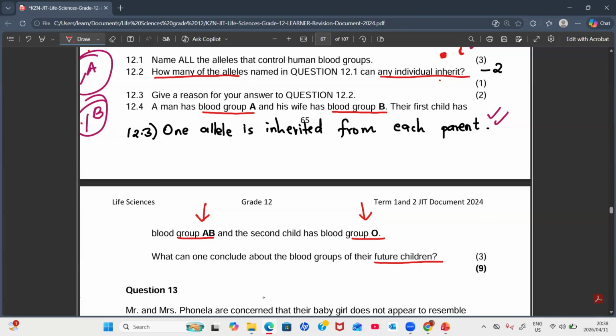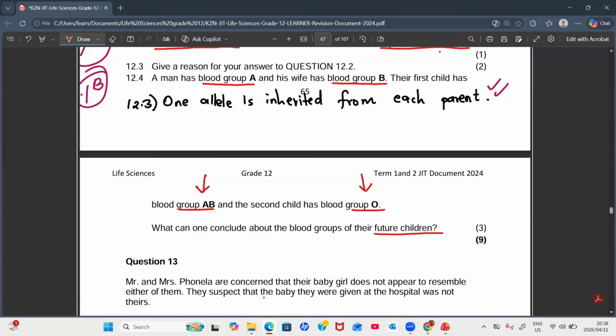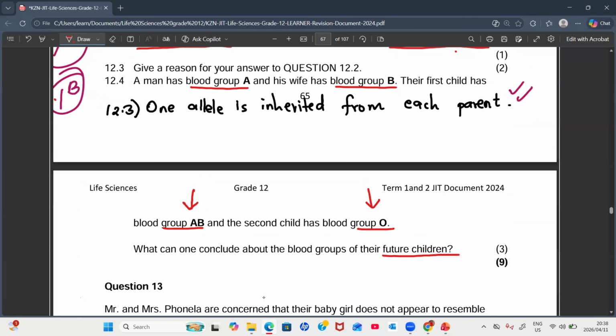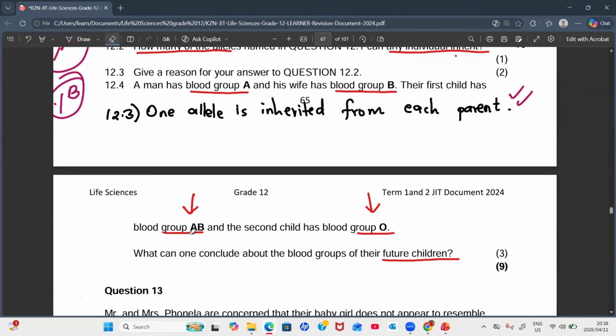Sir, I think the parents are heterozygous. Heterozygous. Okay, why would you say that they're heterozygous for their blood groups? I'm not sure, but since the second child had blood group O, does it mean that the parents' blood groups were heterozygous, not homozygous? Okay, let's just try to prove if that's true.